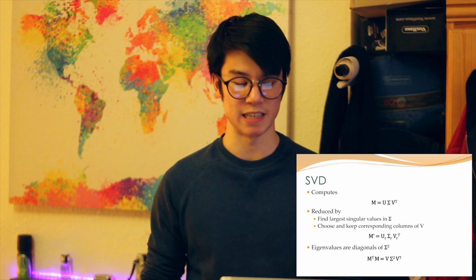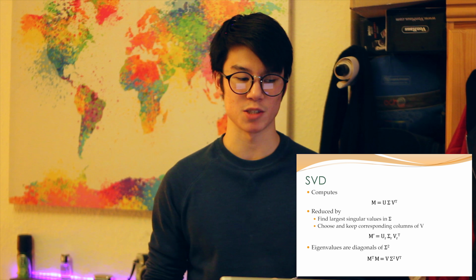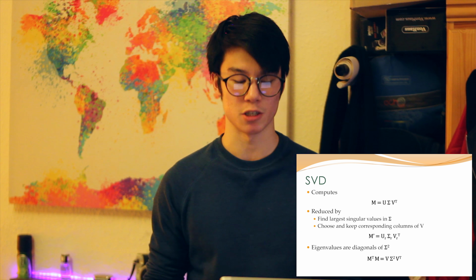If we want the eigenvalues, such as we get through PCA, we can compute a covariance matrix, M transposed M, and this shows us that the singular values are simply the diagonals of sigma squared. This is actually now the industry standard way of computing eigenvalues, due to its sidestepping PCA and some of its associated issues with precision.